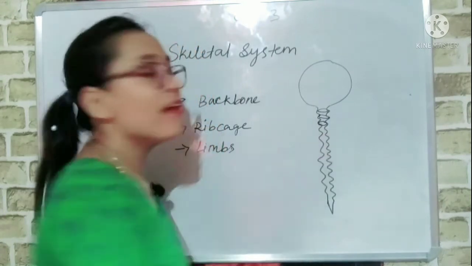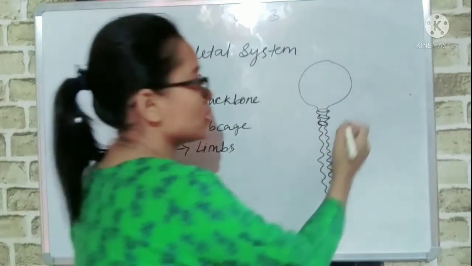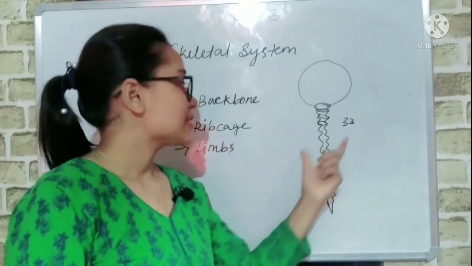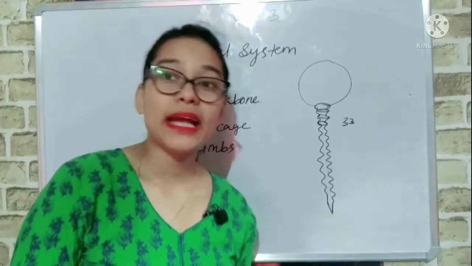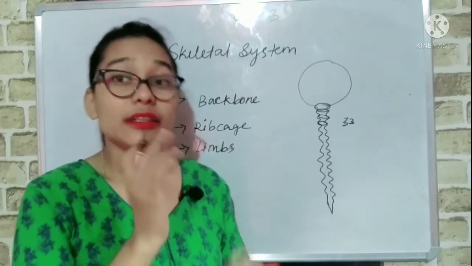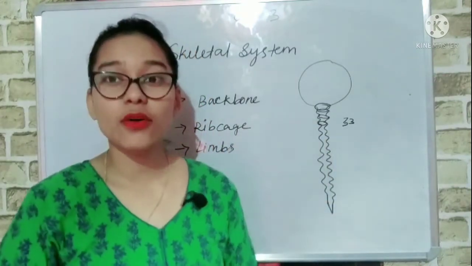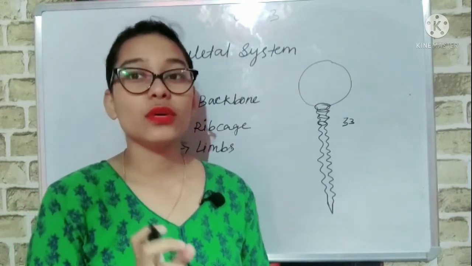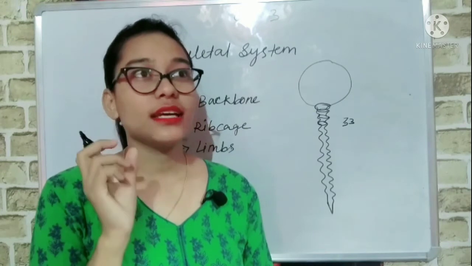Okay, called vertebrae. A total of 33 rings are present. This vertebral column helps us in bending, twisting, and standing upright. The main function of the vertebral column is the protection of the spinal cord. One spinal cord is there, which we can say is a motor nerve.